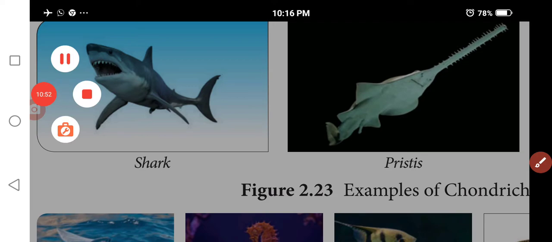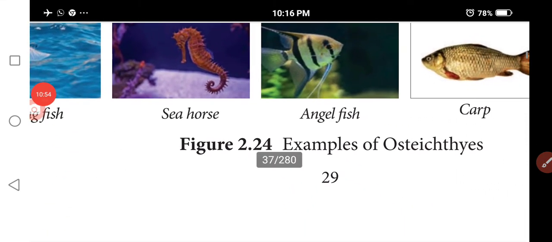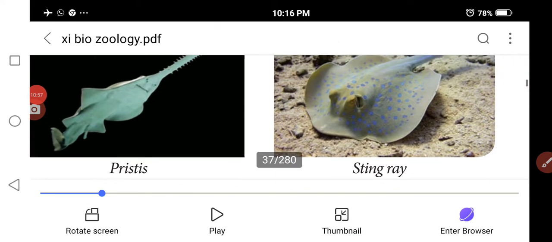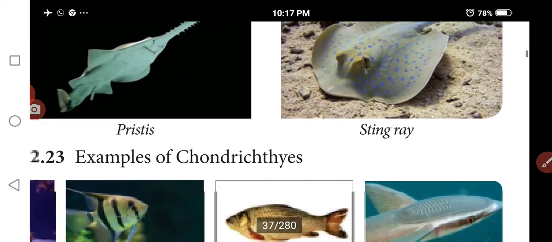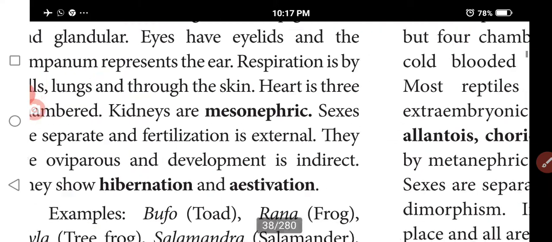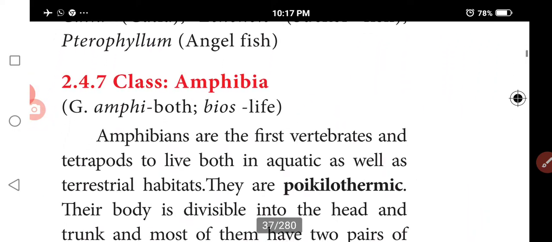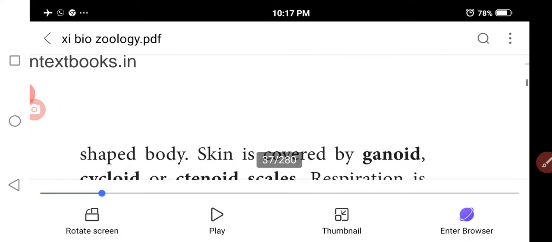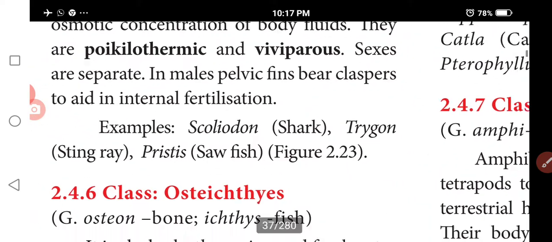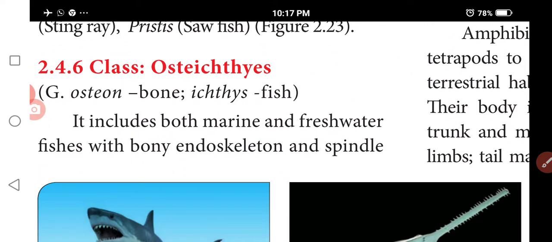So the next one is Osteichthyes. Class Osteichthyes includes marine and freshwater fishes with a bony endoskeleton.